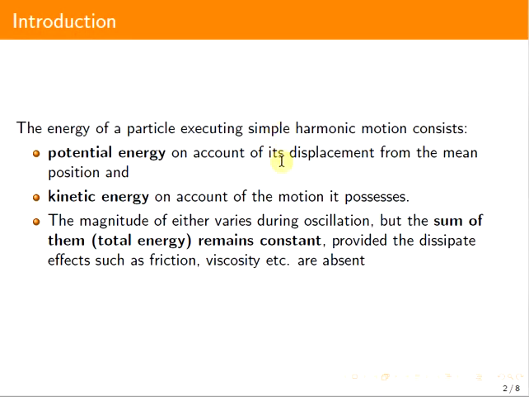The energy of a particle executing simple harmonic motion consists of the potential energy on account of its displacement from the mean position and kinetic energy on account of the motion it possesses. The potential energy is mainly due to its position and its displacement from one position to another, and kinetic energy is due to its velocity. The magnitude of either varies during the oscillation, but the sum of them remains constant, provided dissipative effects such as friction, viscosity, etc.